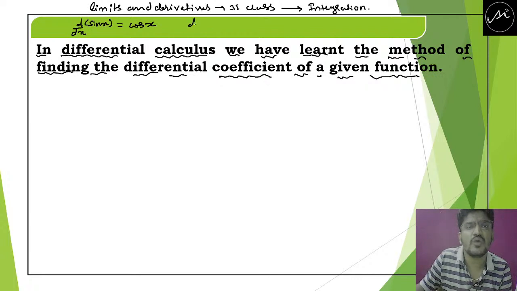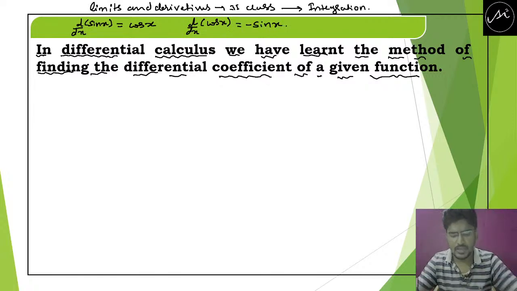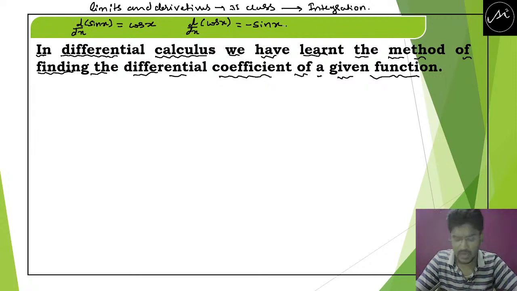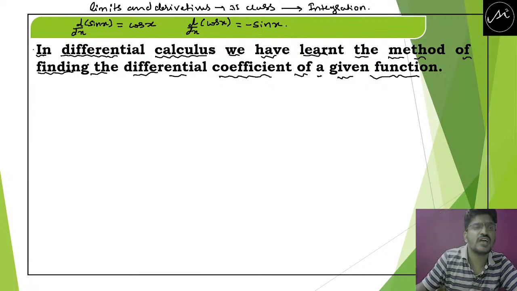In the same way, you also learnt about the differentiation of cos x. What is differentiation of cos x? Minus sin x. Okay. So all these things you have learnt in 11th class in the chapter limits and derivatives. So that I continue here with your integration. Okay. So that is what they are saying here.